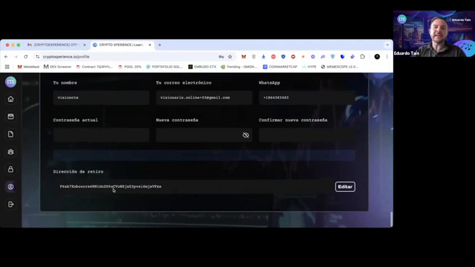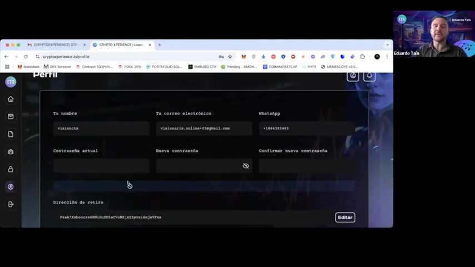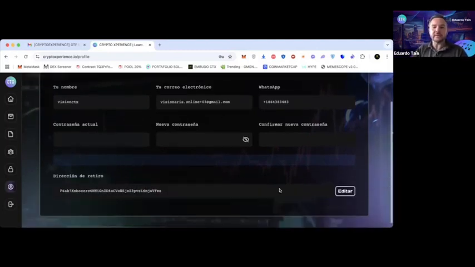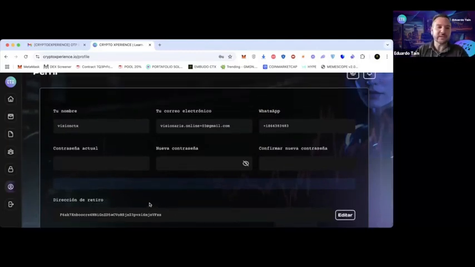Okay. And it says that the change was successful. You wouldn't have to configure it ever again, unless you want to, obviously, change the wallet, but now with your security factors.